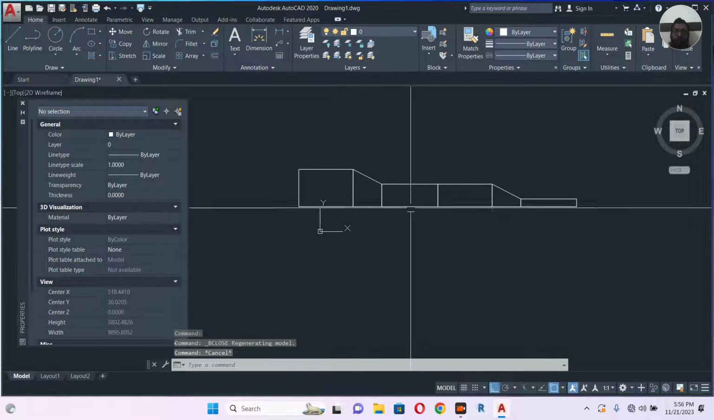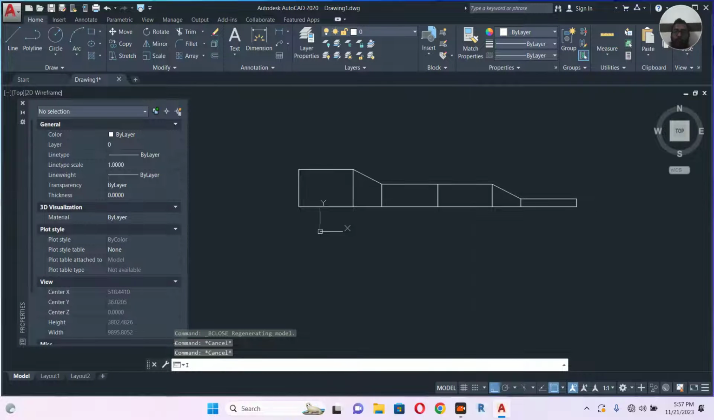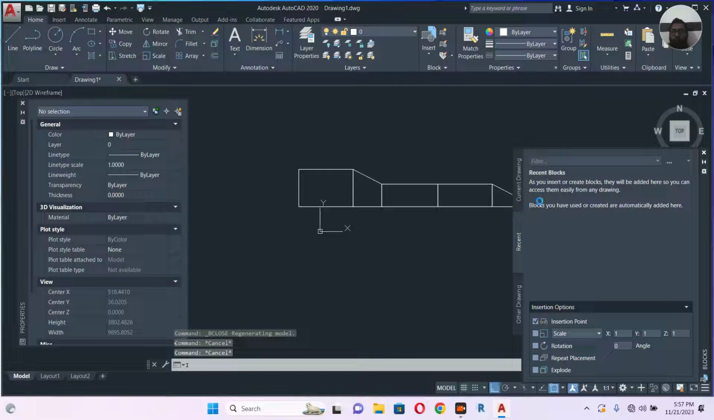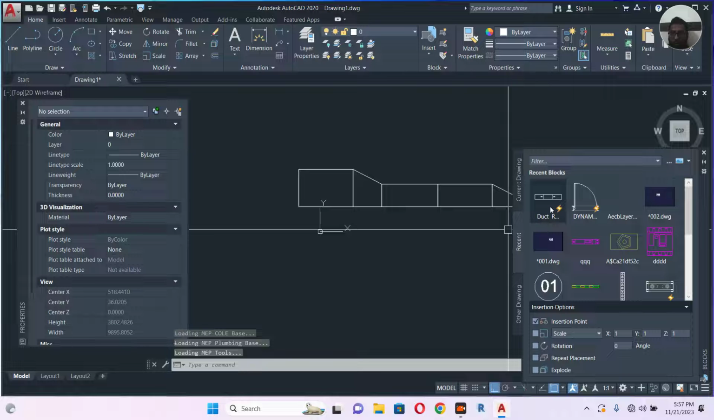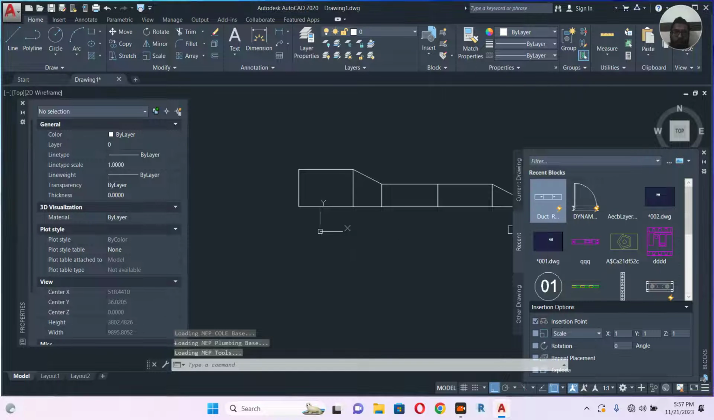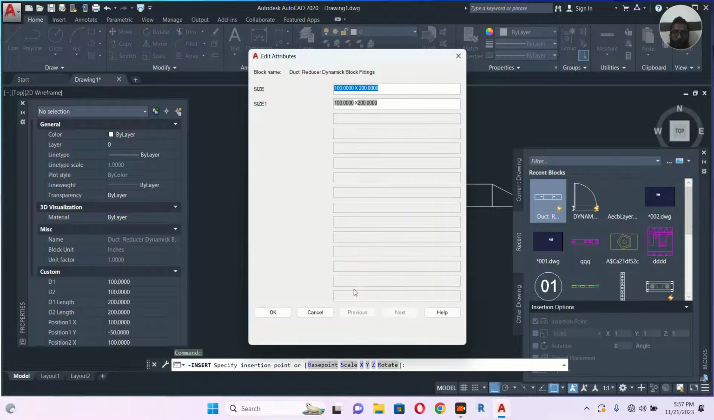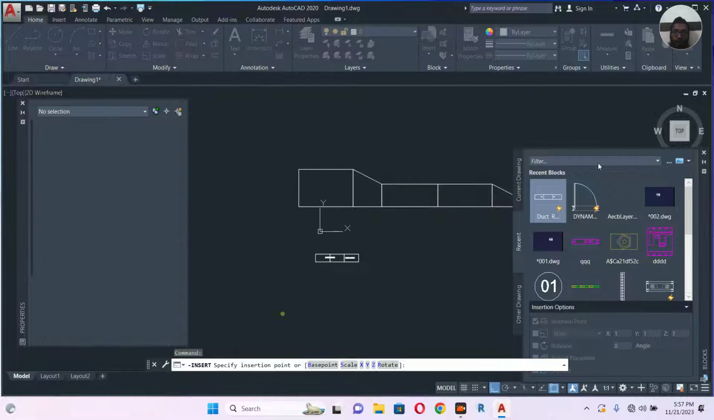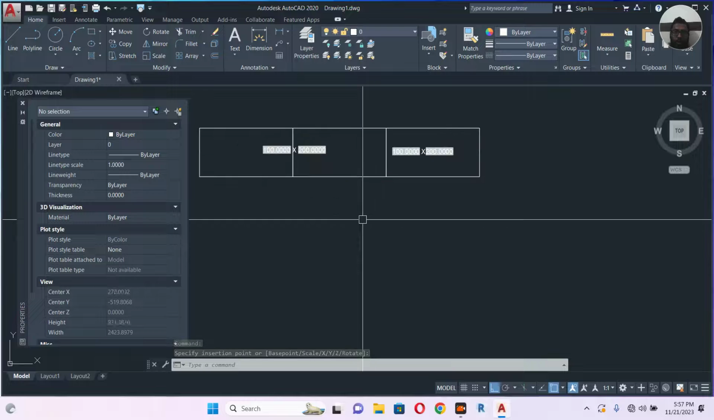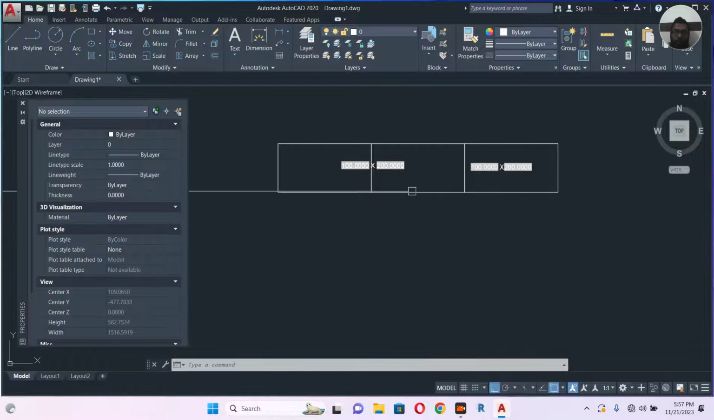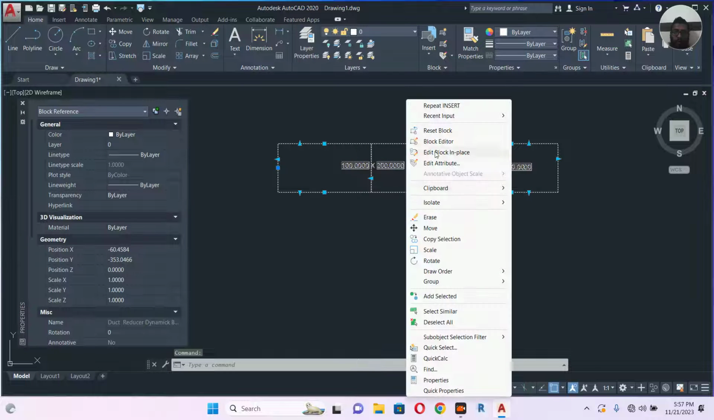So you will not see it here, but if you go inside, it will read all your boxes. So I need this one. Click here and just press OK. Don't do anything, just close it. So here, okay, I have to do something again. Block editor.